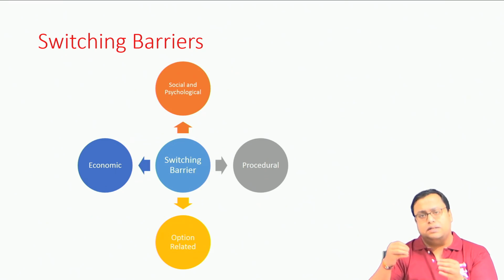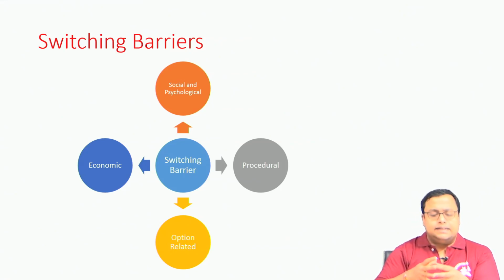It is possible that the same thing is applicable for other cases also, where let us say you have a 6 months or 1 year contract or something like that, and you are getting some benefits because of those contracts, and now you are leaving the service provider and going to some other service provider. All of your contract benefits, whatever you used to get, will go off. So, that is a very basic problem which will probably sometimes stop you from switching. So, that is called economic switching barrier.